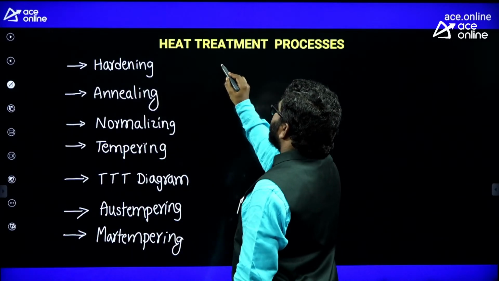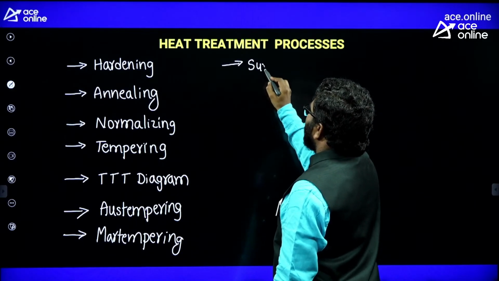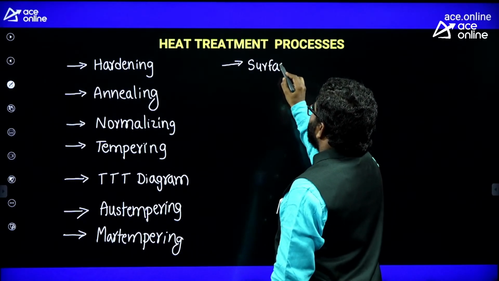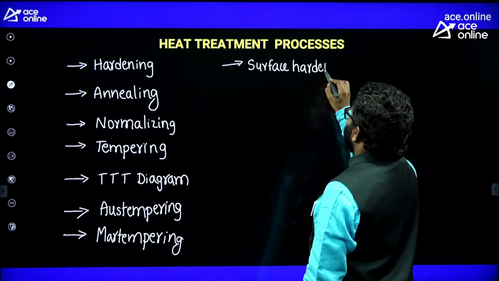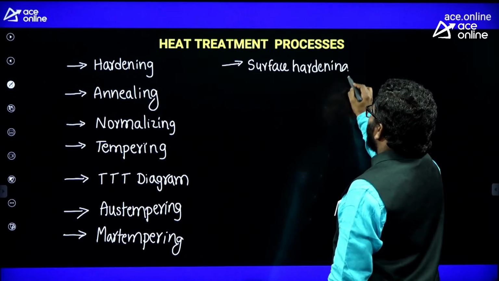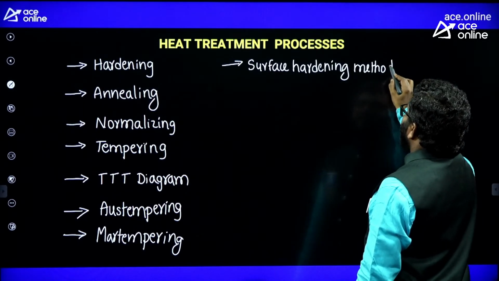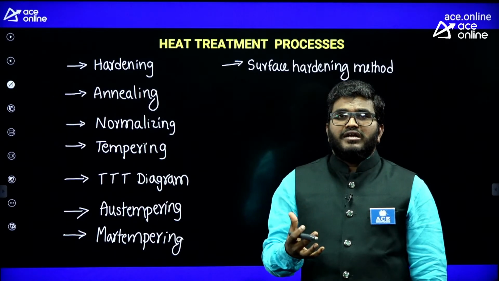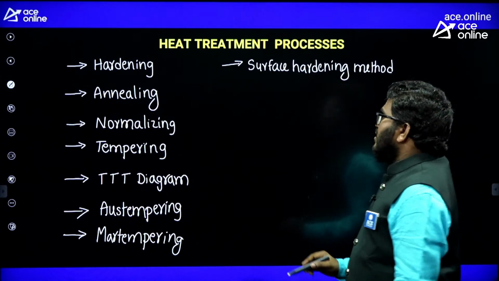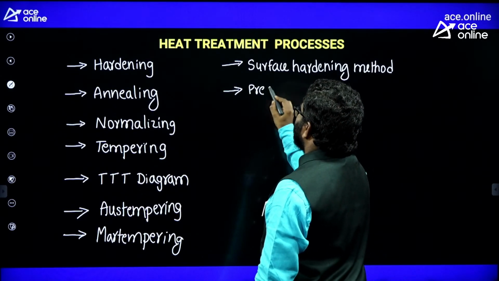And also you should focus on different surface hardening methods, like flame hardening, induction hardening, carburizing, nitriding, cyaniding. And also you should focus on the precipitation hardening process.